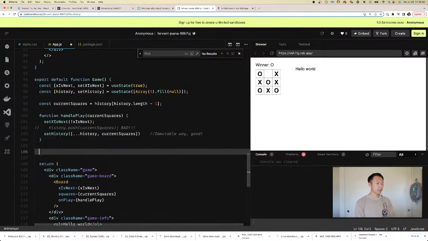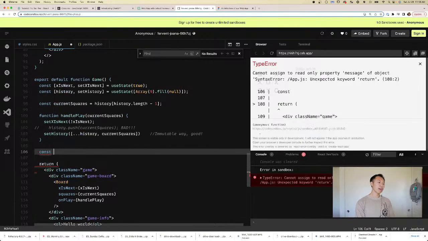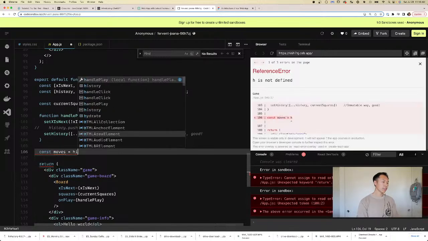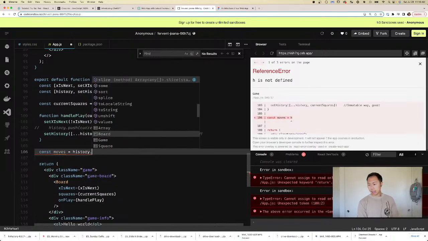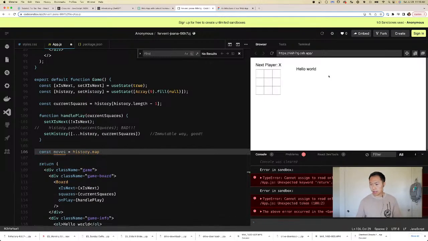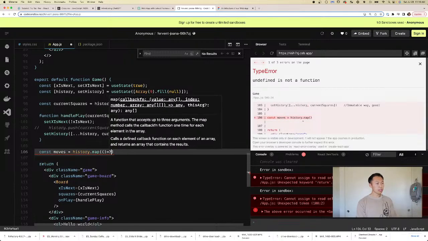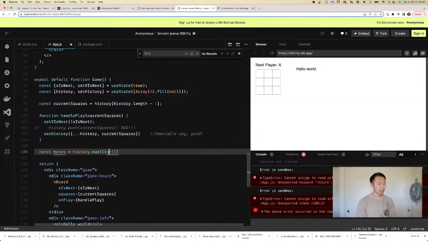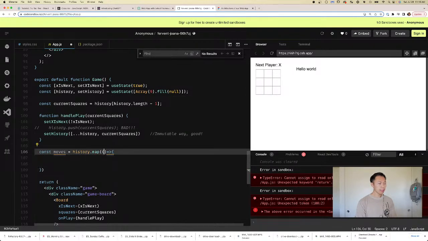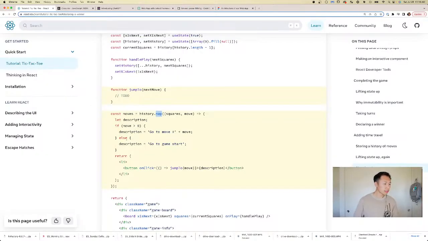Let's not cheat. We're going to make a variable called moves. These are all the moves that we need to list. How do we make a list of all the moves? We're going to go through the history and map it. When we do the map function, we use an arrow function again. Let's take a look.